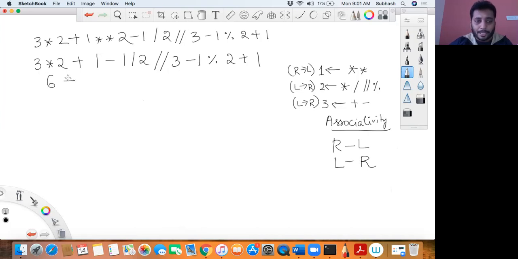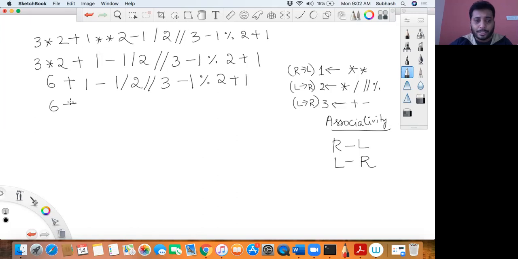Remaining I'll keep as it is, plus 1 minus. I'm going slow so that you can follow what I'm saying step by step. After your experience you can solve it in 1 or 2 steps, right? Now I'm done with my multiplication. Are there any other operators? Yes, I have division, modulo and so on. So what do I have to do now? I have to evaluate this first because this is coming first from left to right in this expression, correct?